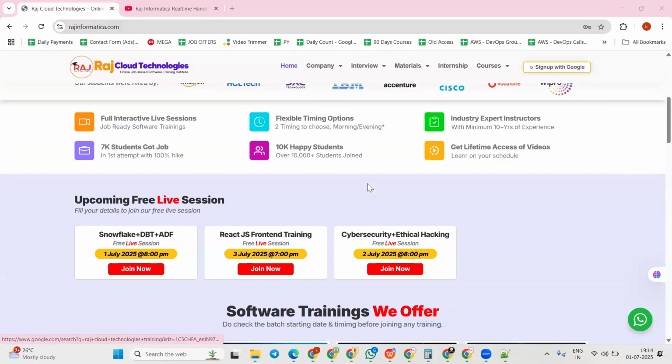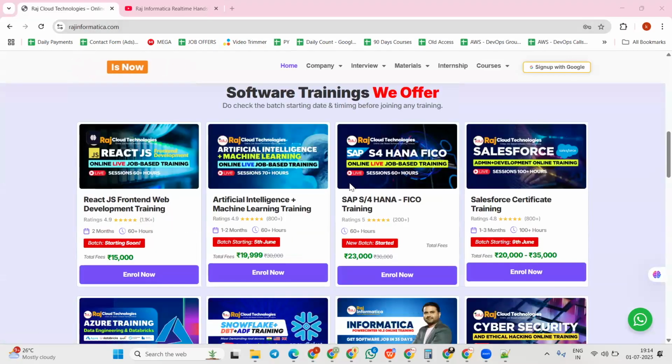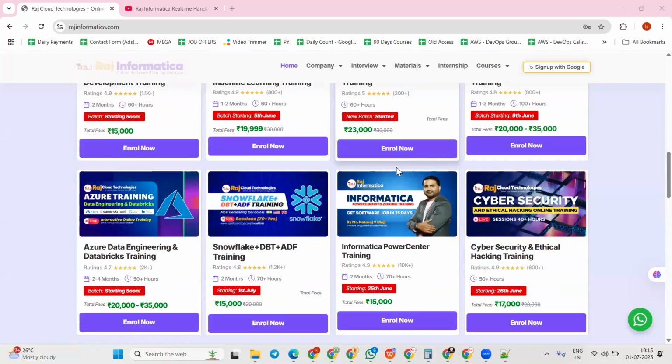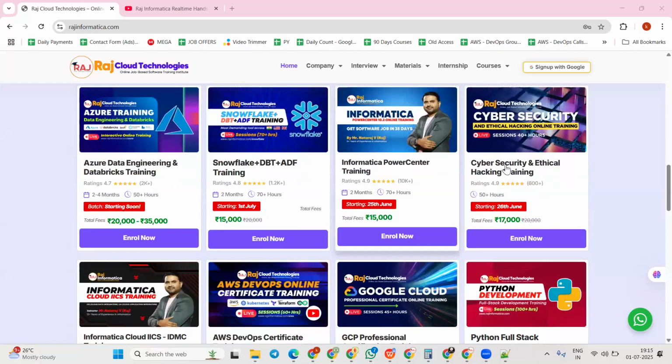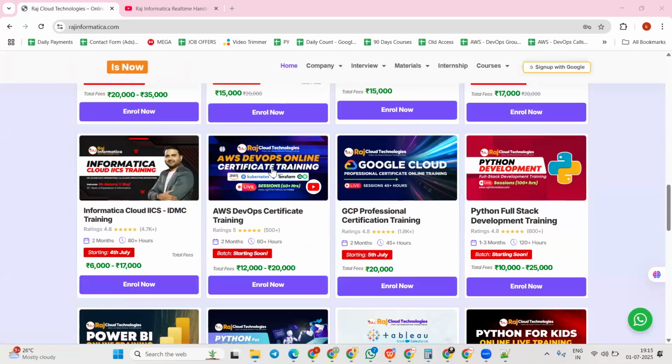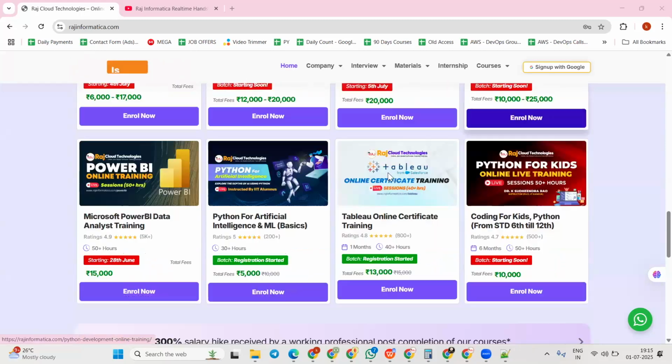If you scroll down a bit, you will be able to see the courses that we are offering here: React.js front-end web development program, artificial intelligence with machine learning, SAP S/4HANA and FICO training, Salesforce admin and development, Azure data engineering and Databricks, Snowflake in the combination of DBT and ADF, Informatica Power Center, cybersecurity and ethical hacking, Informatica Cloud IICS IDMC, AWS and DevOps, GCP professional certification training, Python full stack development, Microsoft Data Analyst program, Python for AI and ML basics, Tableau training, and kids coding.